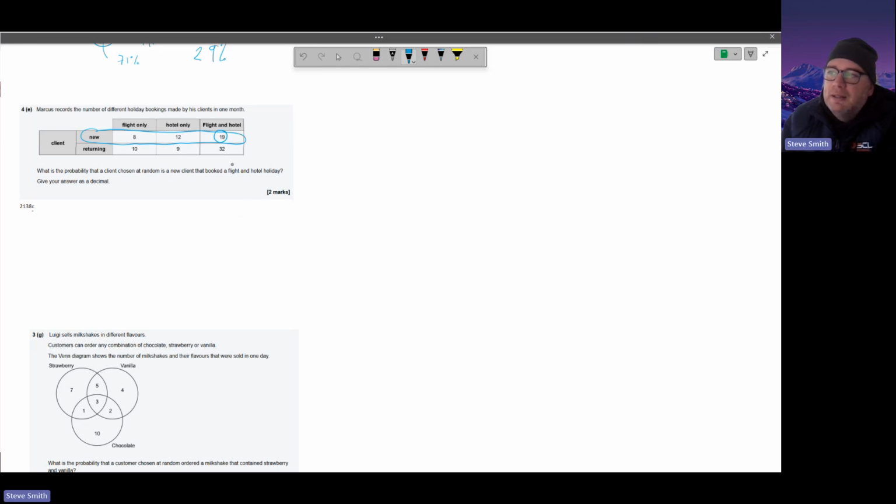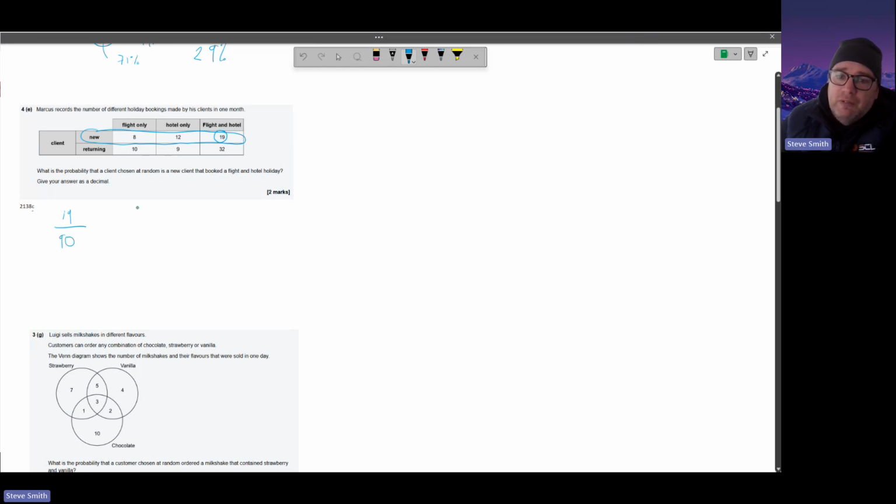So we can clearly see here that our new client that goes on a flight and holiday is 19 people out of everybody, because it doesn't say it's a client that's chosen at random out of all the new clients. If it was out of all the new clients, we would just add these 3 numbers up. But it's out of everybody. So out of everybody, what is the probability that it's going to be a new person and they're going on a flight and holiday? So if we add all these numbers up, again, you're likely to calculate it, but we've got 18 there. Add another 12, that's 30, 39, 49, 58, 60, 70, 80, 90. So we've got 90 people booking.